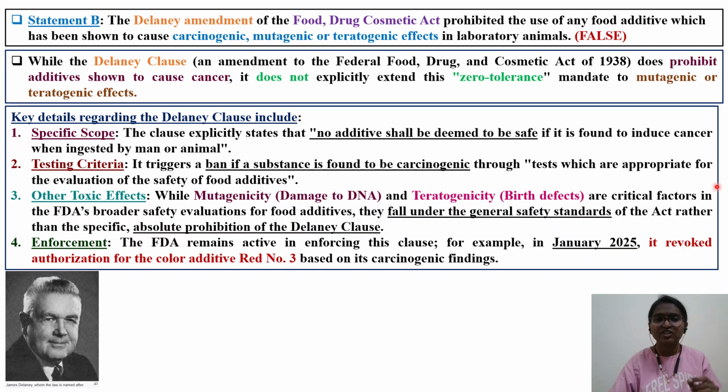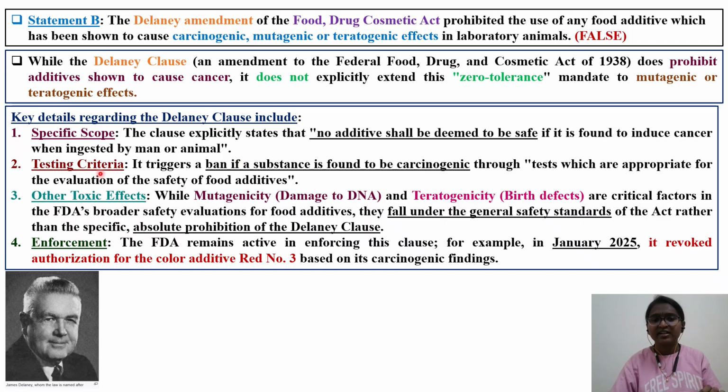First one is specific scope. The clause explicitly states that no additive shall be deemed to be safe if it is found to induce cancer when ingested by man or by animal. So the food additive should not be carcinogenic in nature. That is the major thing.